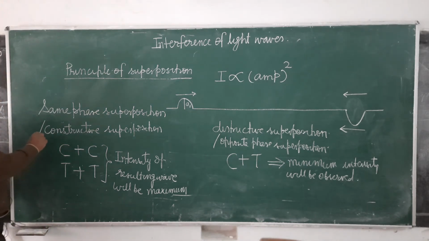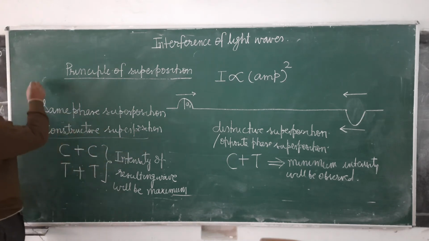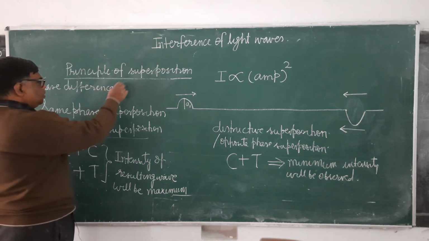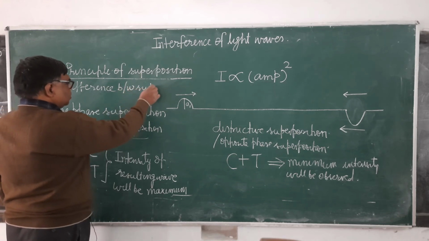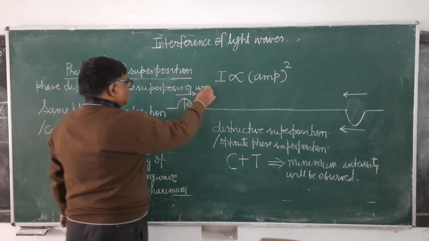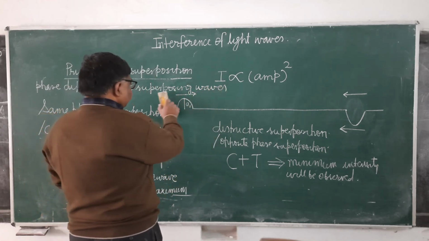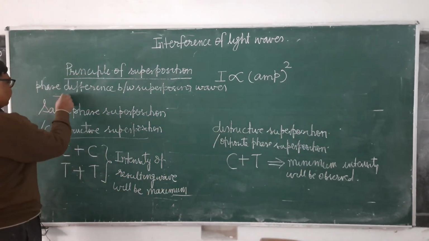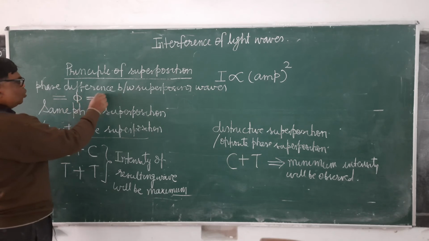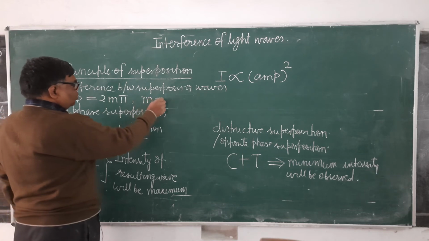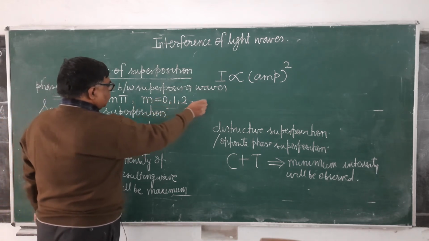For this type of superposition to take place, the phase difference between the superposing waves, which we denote by the symbol phi, should be 2m pi, where m takes the value 0, 1, 2 and so on.